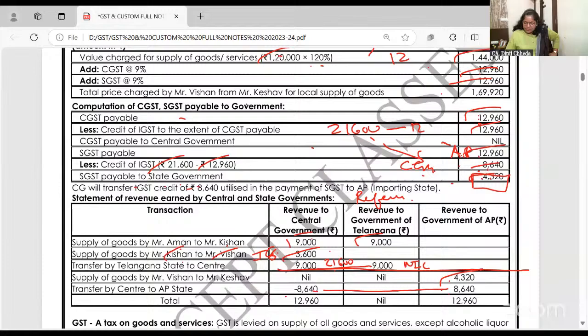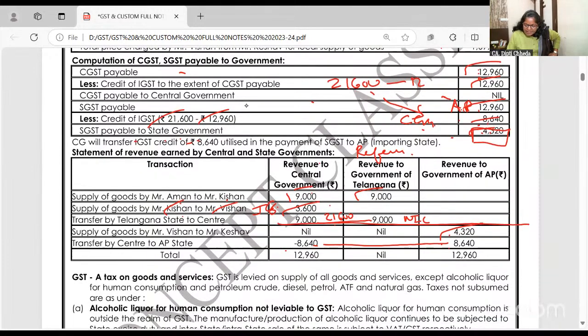So they will give. Finally, how much tax was with the central government? 21,600. 8,640 was given. Now how much tax with the central government? 12,960. How much with the state? 12,960. Finally, it's a dual model concept, so beautifully mathematically proven. 50% tax goes to the central government, 50% to the state. There is no fight.